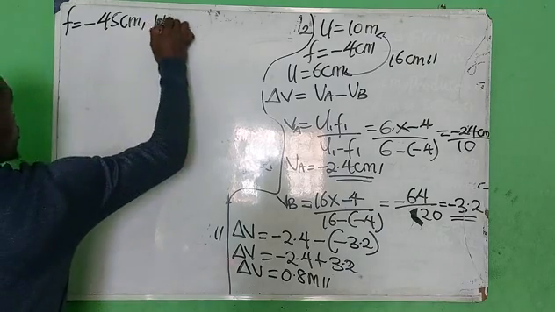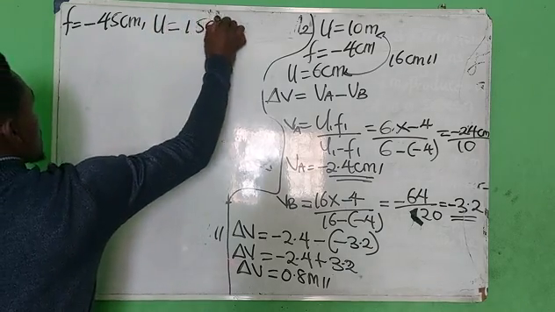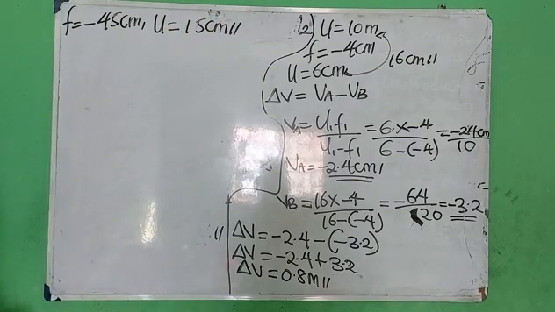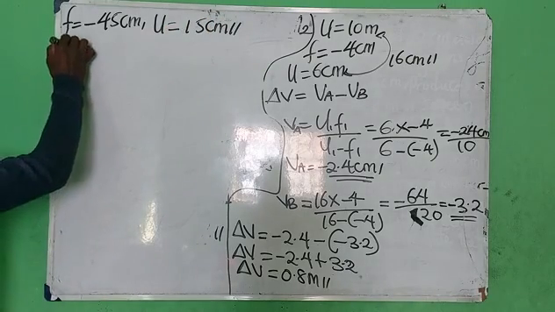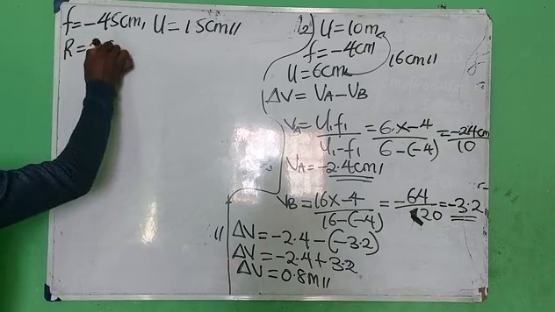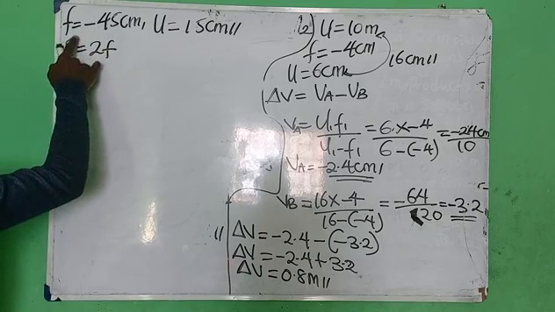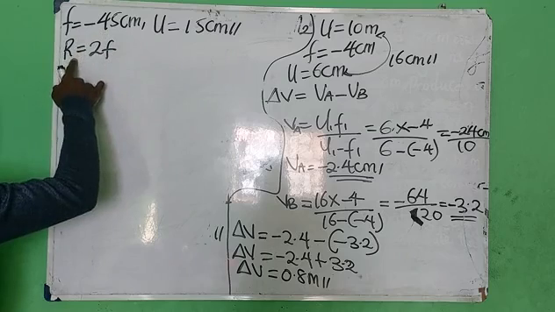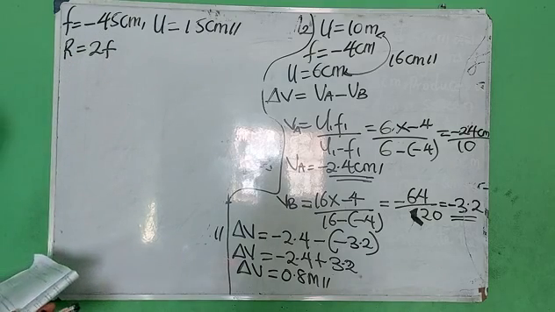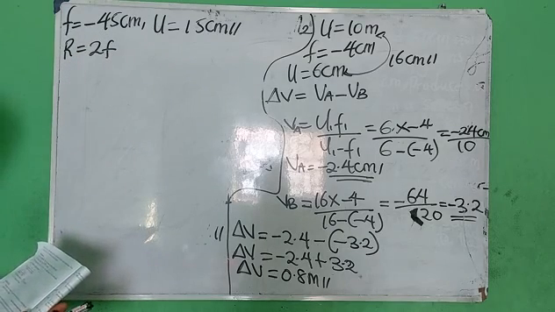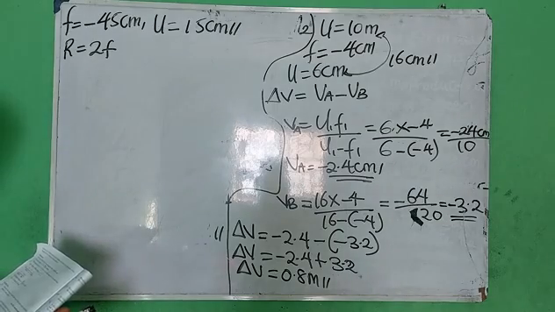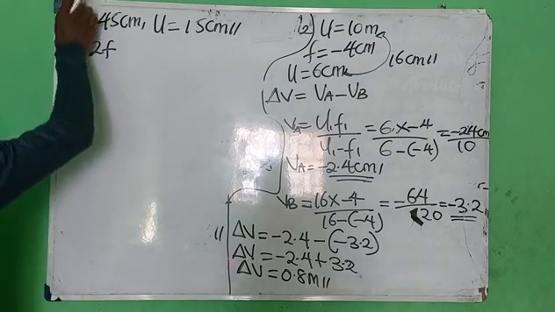So which means that our U is what? 15 centimeters. Don't forget that we said that r is equals 2F. Radius of curvature, sorry, this is what we are given.